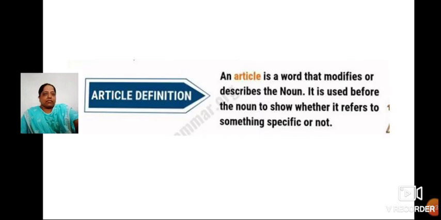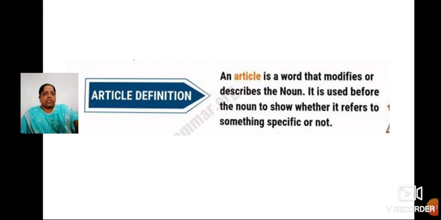So, what is an article? What do you mean by article? An article is a word that modifies or describes the noun. It is used before the noun to show whether it refers to something specific or not. An article is used before a noun. Whether it is singular or plural, the definite article is used. For singular, the indefinite articles are used. But actually, to modify, to describe a noun, these articles are very important.